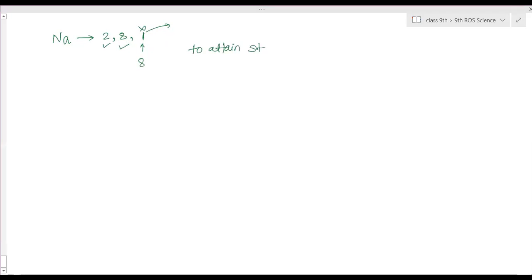it loses one electron. Sodium has 11 electrons and 11 protons in the beginning, in the atom. Protons carry positive charge, so the charge is plus 11, and all the electrons have negative charge, so the total charge on the electrons is minus 11.